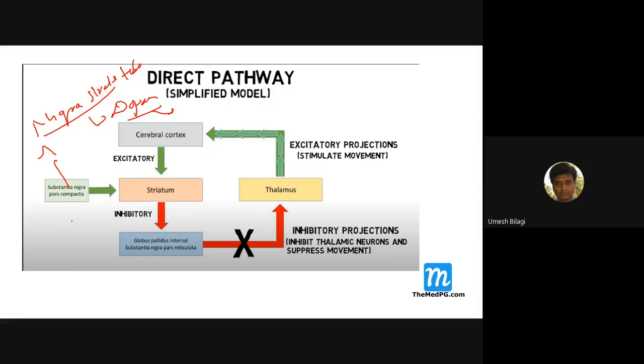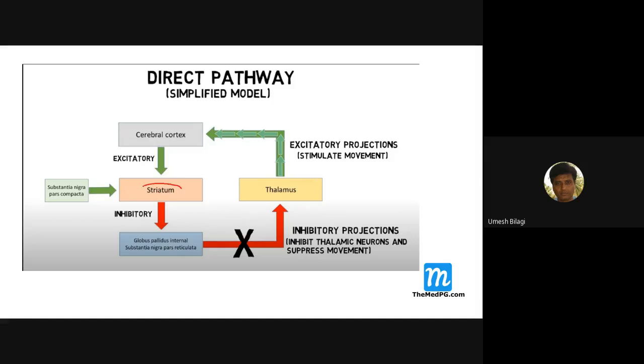For the purpose of the direct pathway, there is a D1 receptor here. The striatum has both D1 and D2 receptors, but for the direct pathway, they have D1 receptors, which are excitatory. So from the nigra and from the cerebral cortex, for the direct pathway, it is an excitatory impulse.